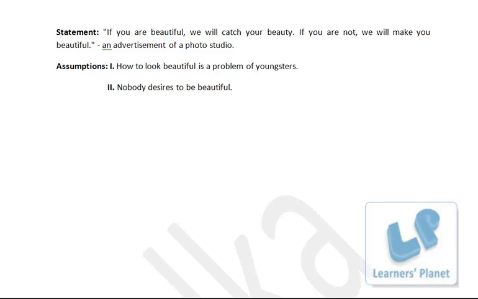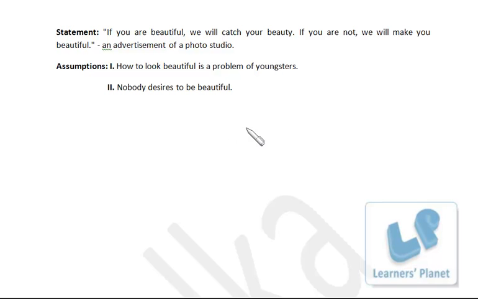And nobody desires to be beautiful, this is just contradictory, because the advertisement mentions that will make you beautiful, right? So this is just a contradiction. So finally, both the assumptions are not implicit. Okay, so that's option D.